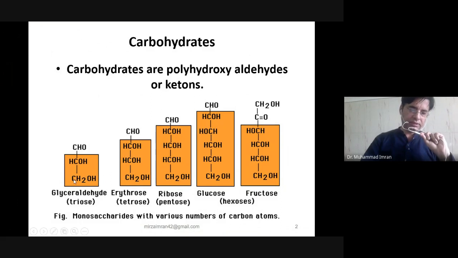At least three carbon atoms. Glycerol is the smallest carbohydrate compound. It is also a reference compound to check the D and L form. Why? Because it contains only one chiral carbon.